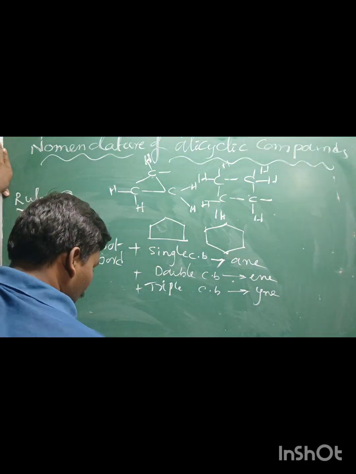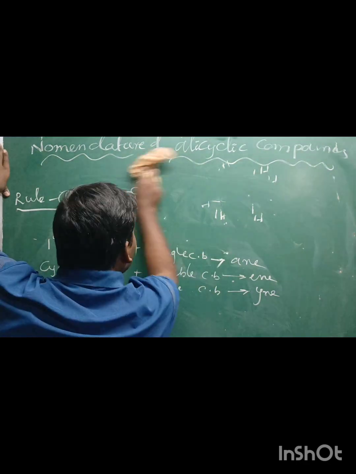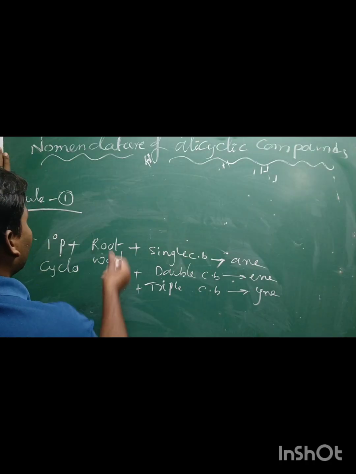So the name of this compound is cyclopropane.